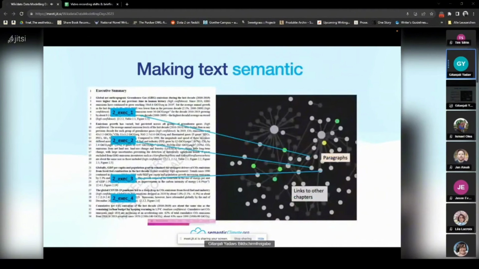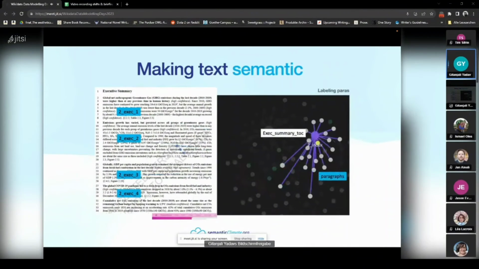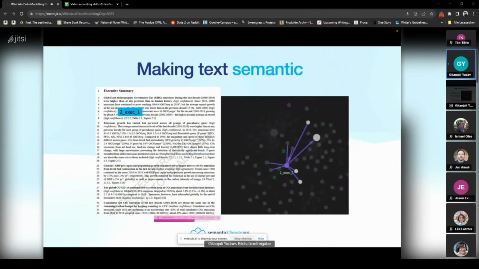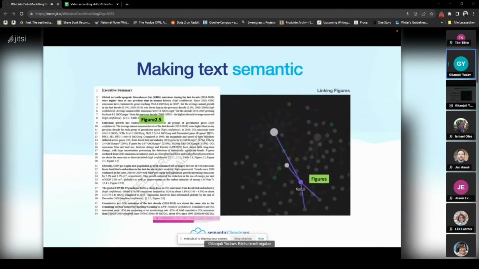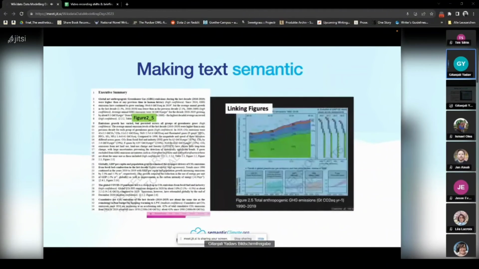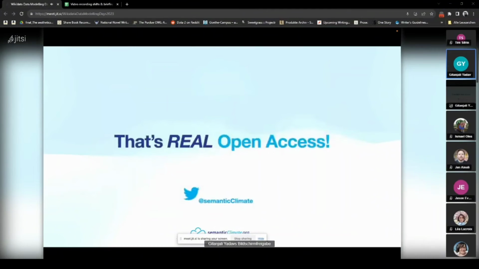Then we try to build an Obsidian network out of these to make the text semantic. As you can see, these networks are interactive. We can test different areas of the written document. We could extract information. We've been able to do it at single document level. We've not been able to do it at large document level, but for now, we've opened access in these multiple ways.